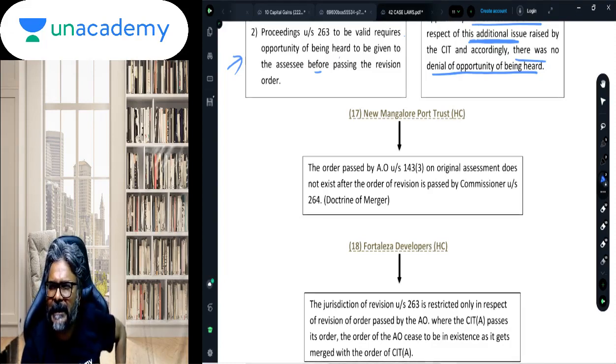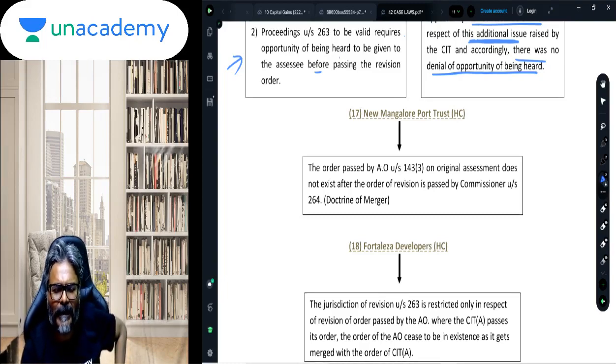Now students, at the same time, section 263 also has this concept of doctrine of partial merger, which implies that if any item of the AO's order has been made the subject matter of an appeal, then in respect of that particular matter, the revision cannot be made. The revision cannot be made, students, and that exactly is the point.